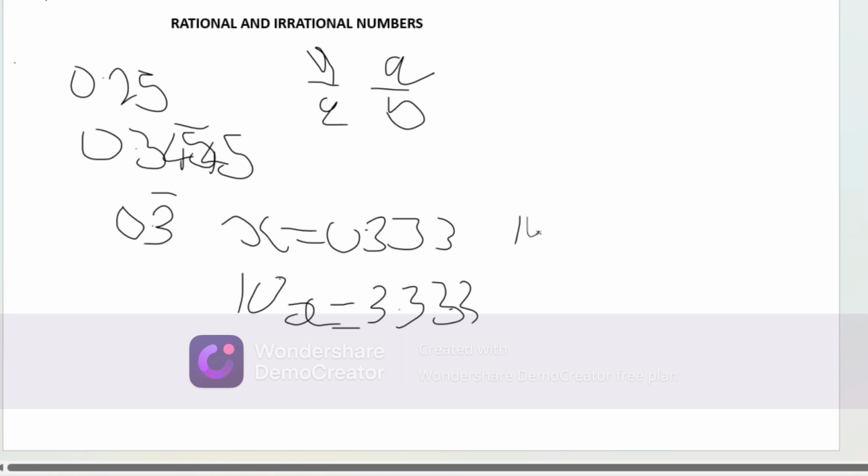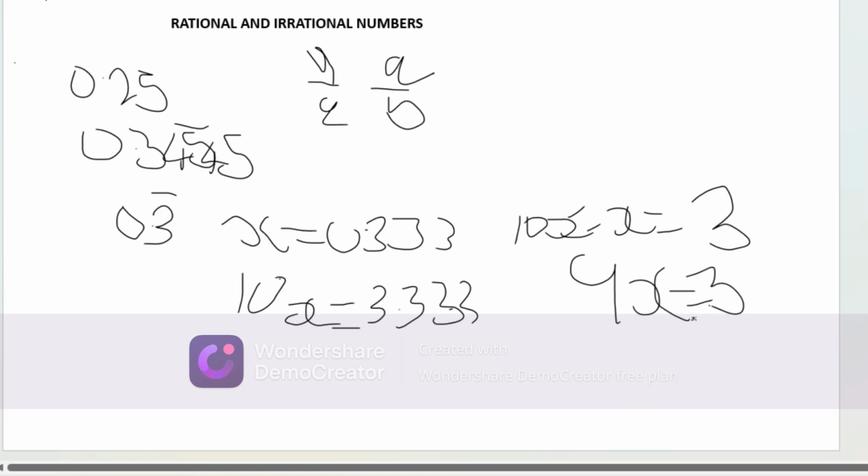Now the next step that we are going to do is subtract the two. So we are going to say 10x minus x is equal to 3.33 minus 0.33. What are we going to have? The answer that we are going to have is only 3. We see? So 10x minus x is just 9x, which is equal to 3. And x is going to be equal to 3 over 9, which is just 1 over 3. So our x is going to be equal to 1 over 3. And when we say 1 over 3, the answer that we are going to find is 0.333333.